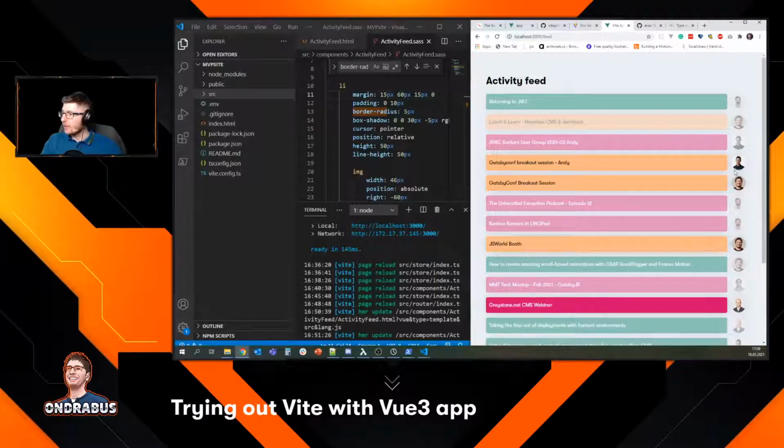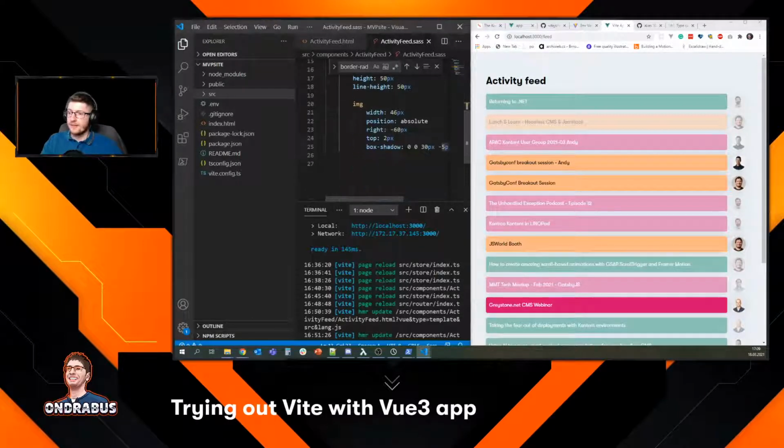Oh man, now we have some issues here. So I forgot about one thing. There needs to be border radius 50%. There we go. Now this is nice.